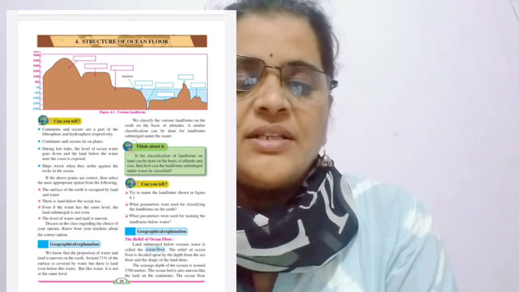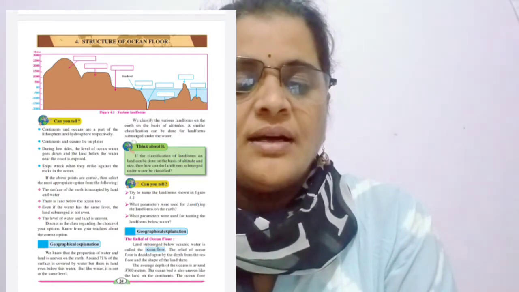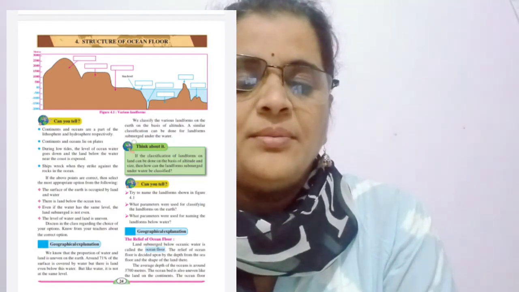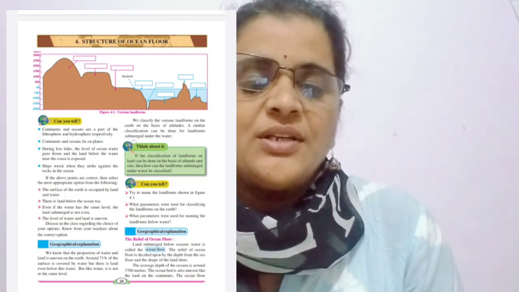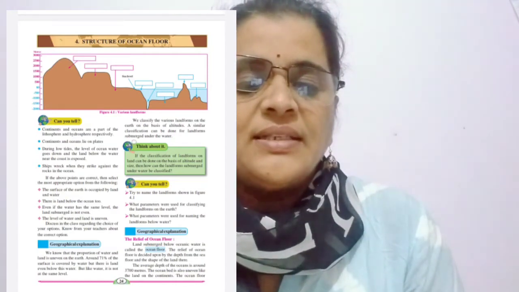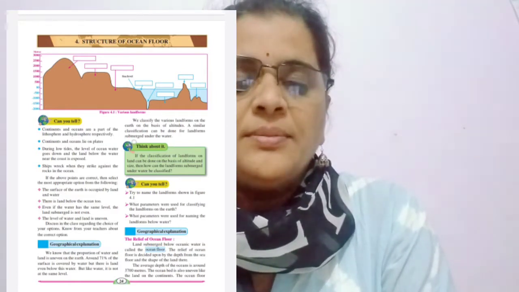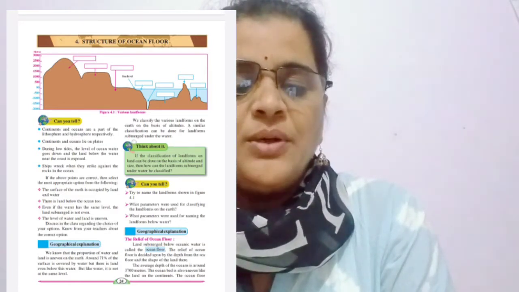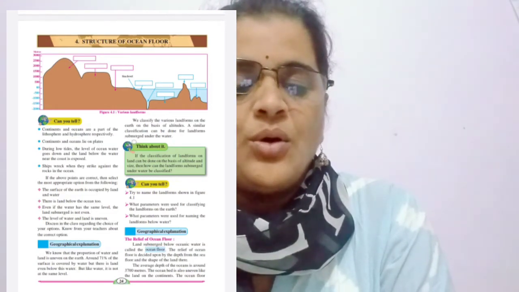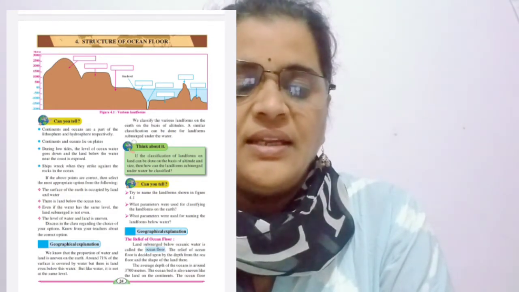The average depth of the ocean is around 3,700 meters. What is the average depth of the ocean? It is 3,700 meters. Ocean bed means land which is below the ocean. So the ocean bed is not plain, not even, it is uneven.